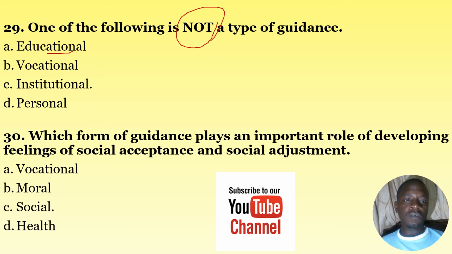Number 30, one of the following is not a type of guidance. A, educational, vocational, institutional, and personal. The correct answer here is C. This is not a type of guidance.